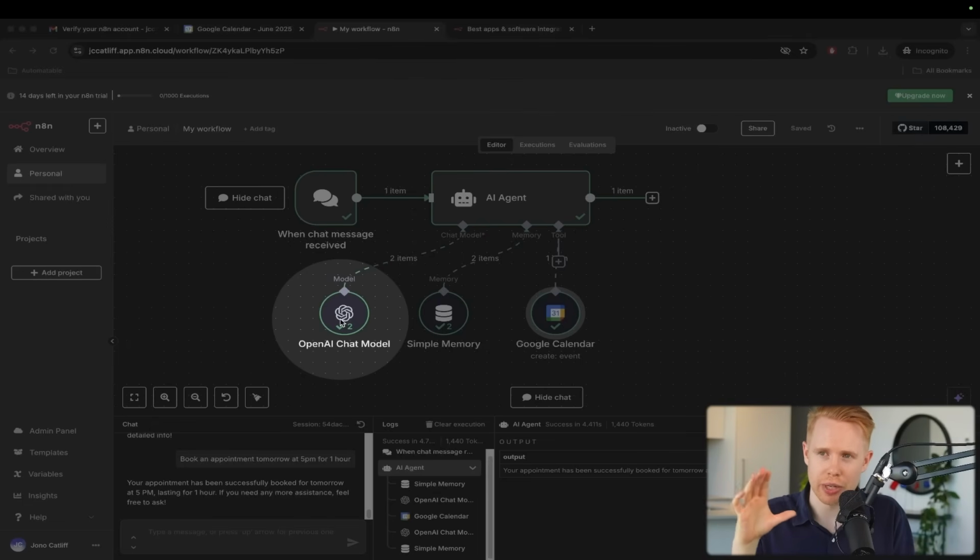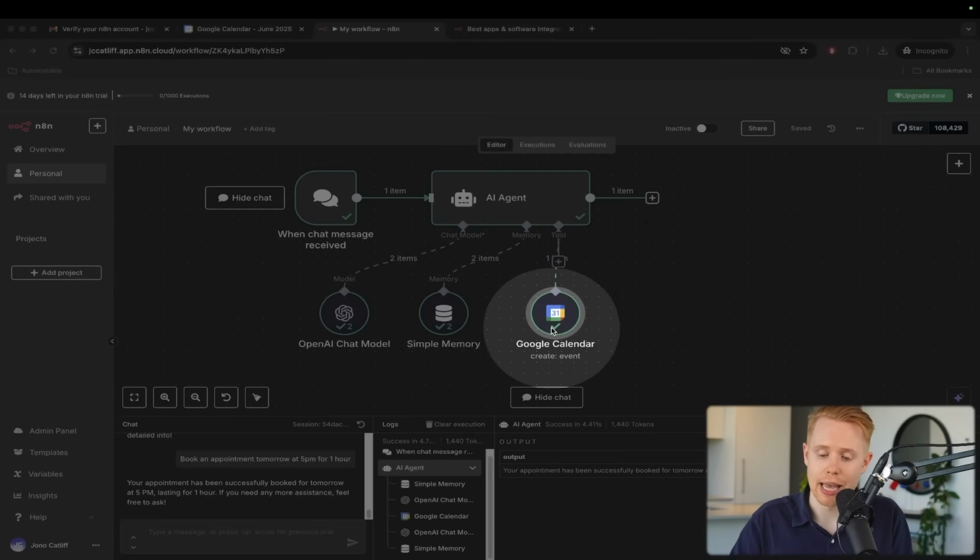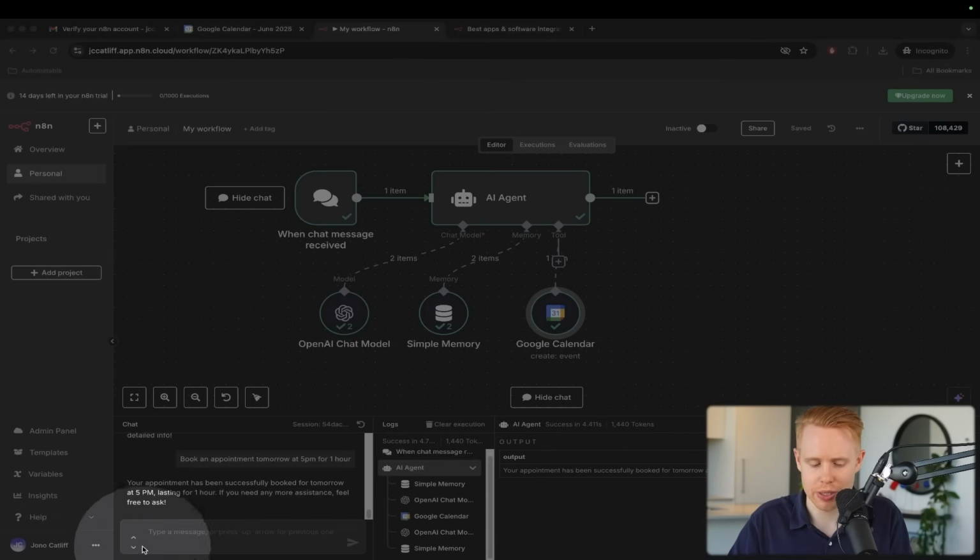What do I have to do? It'll reason that it needs to create an appointment tomorrow at 5 p.m. for 1 hour. It'll circle back to the AI agent and call the right tool. Because it understands it has to book a calendar appointment, it'll call Google Calendar. Once it's booked, it will circle back to ChatGPT to formulate the response, which it has automatically generated over here.